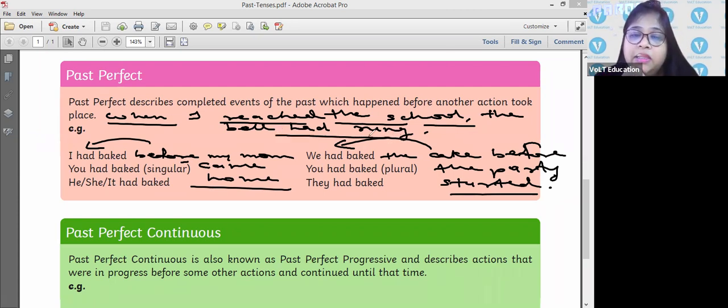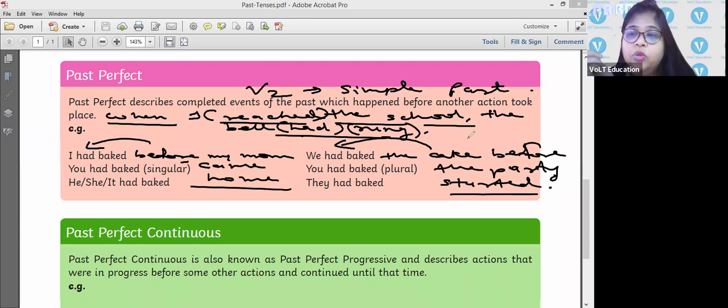So the thing that happened in the far past will be in past perfect tense. That means it has to carry had and the verb's third form. And the action that happened afterwards has to be in verb 2, that is simple past tense. You cannot use had in both the tenses. The action which is happening now or in the recent past has to be in simple past tense.